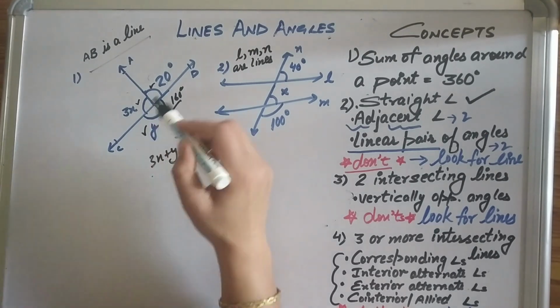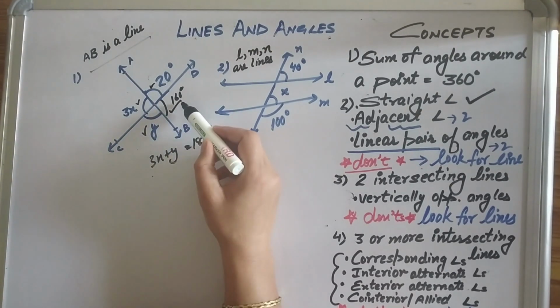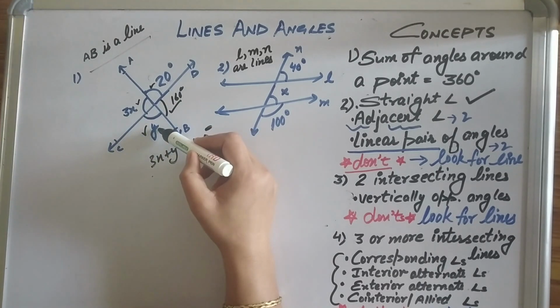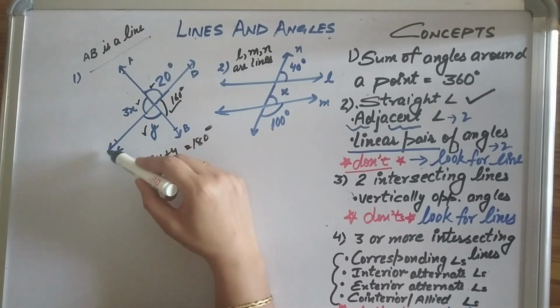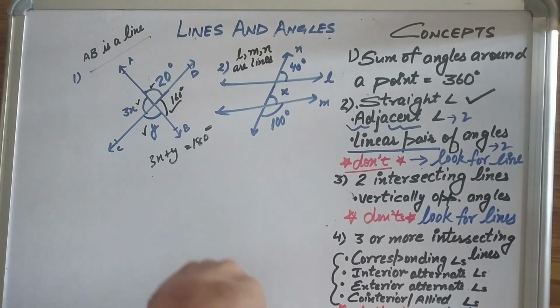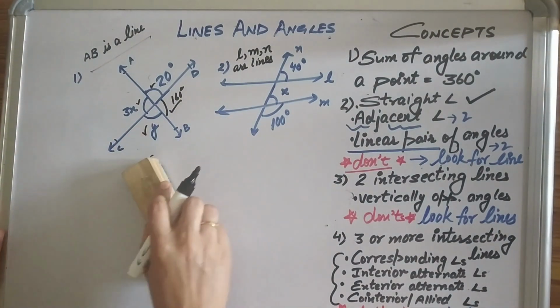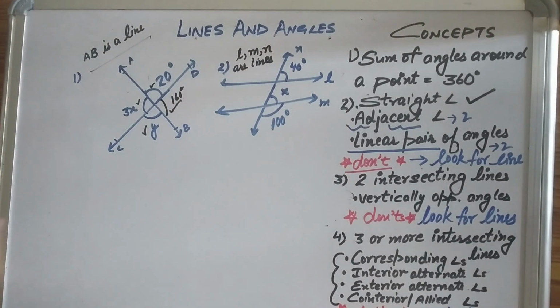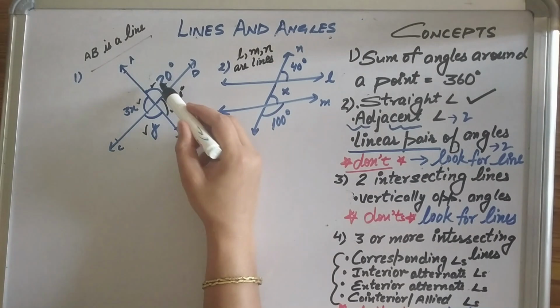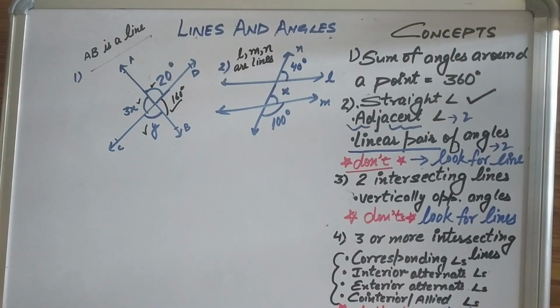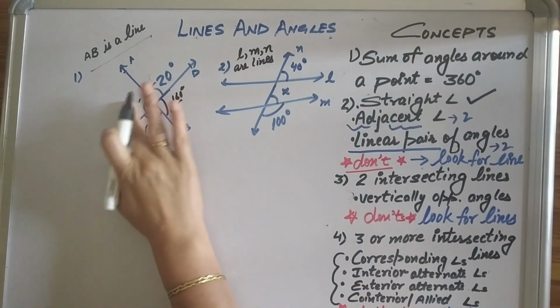Can we use y plus 160 equals to 180 to calculate y? No, we cannot use it, because CD is not a line. That means this question cannot be done. So if you call it ambiguous, you'll get marks. If you don't call it ambiguous, and calculate it using 20 or 160, then it's going to be wrong.